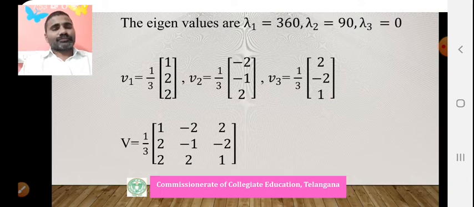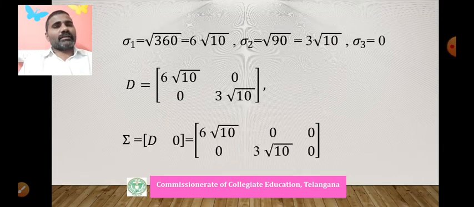Therefore, the orthogonal matrix V is given by, here A is a 2 by 3 matrix, V is a 3 by 3 matrix. A transpose A is a 3 by 3 matrix, so we get 3 orthonormal vectors, that is V equals V1, V2, V3. The 1 by 3 is common for all vectors, so it comes outside: 1 2 2, minus 2 minus 1 2, 2 minus 2 1. This is the orthogonal matrix V we will get. Similarly, we can find the singular values.